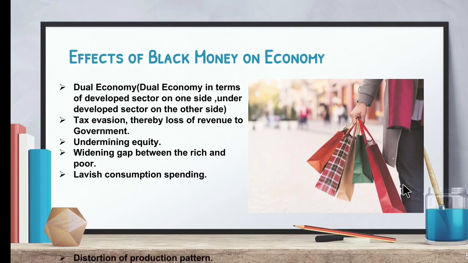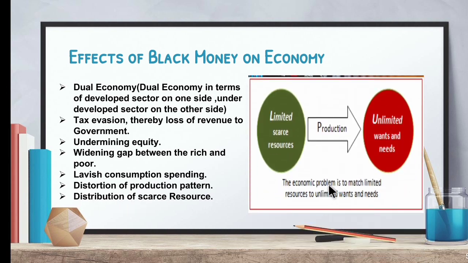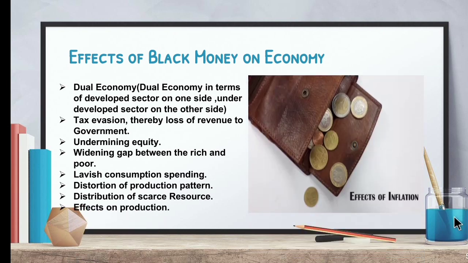Next is distortion of production pattern. So because of the black money, there will be a slight distortion in the production sectors. The next one is distribution of scarce resources. So the economic problem is to match the limited resources to the unlimited wants and needs. So there will be a slight distortion in meeting the unlimited wants and needs. Next is effects on production. So the production process will be affected because of black money. So children, these are all the effects of black money on economy.